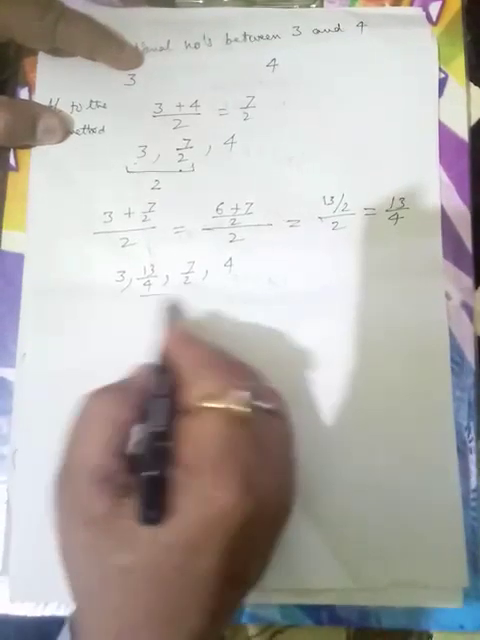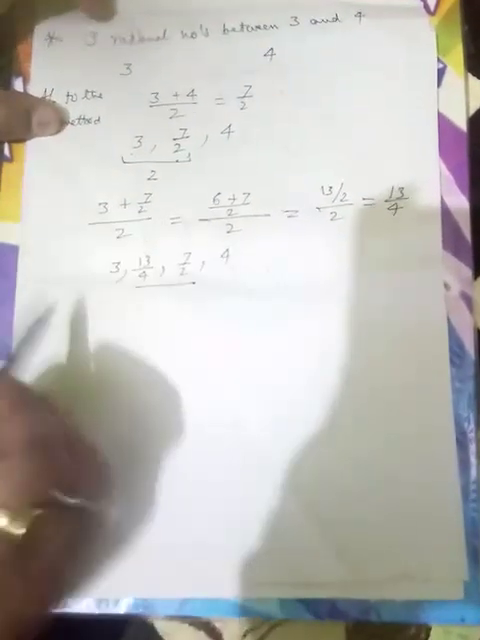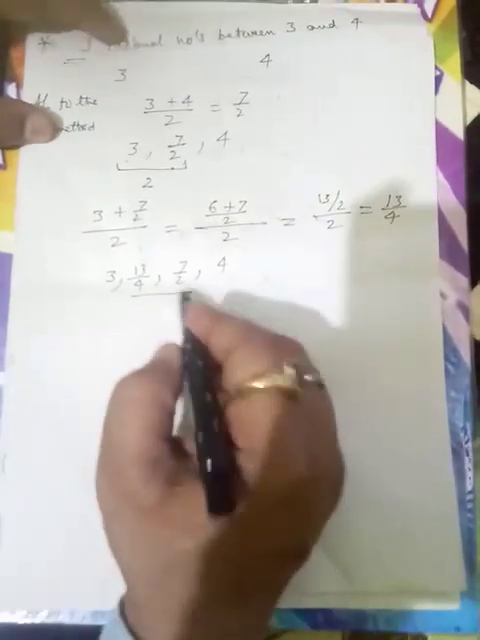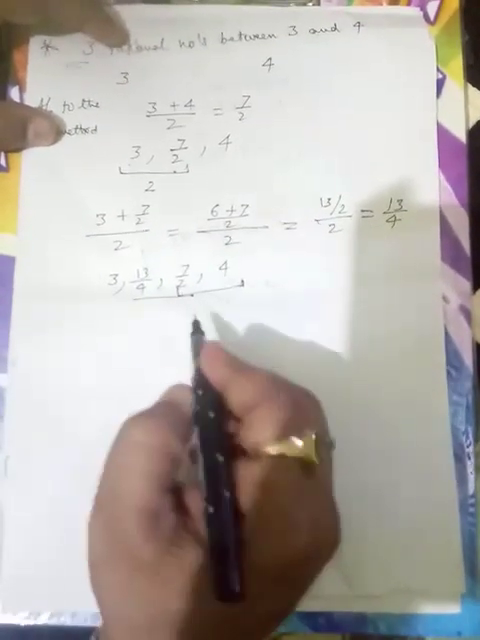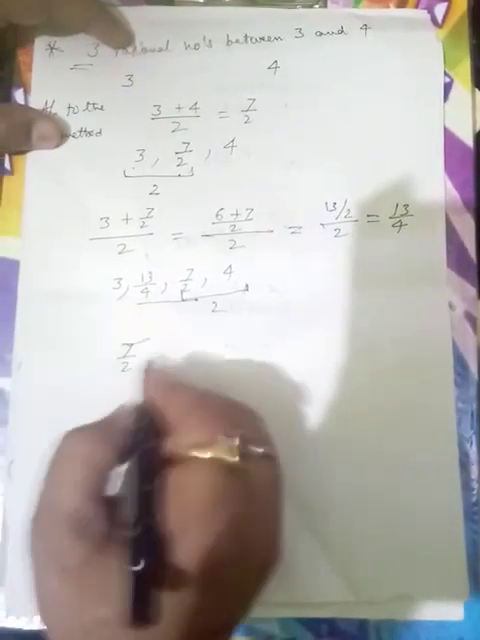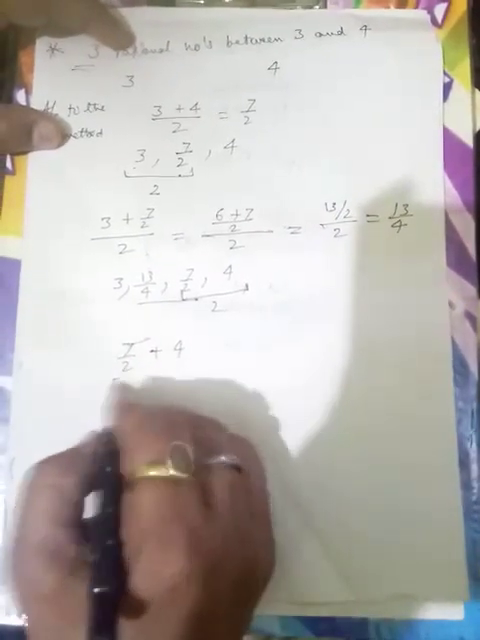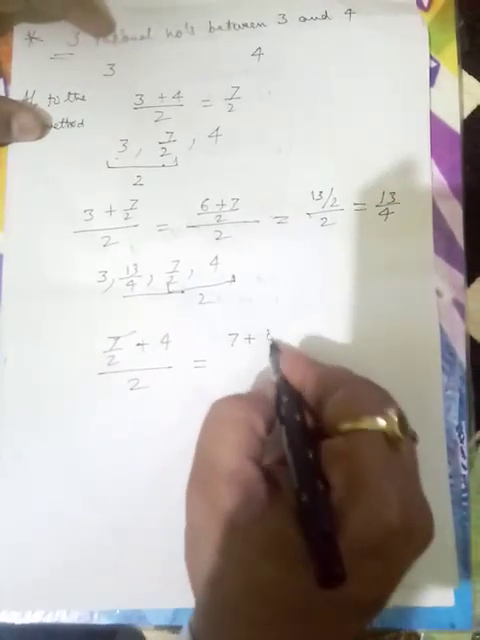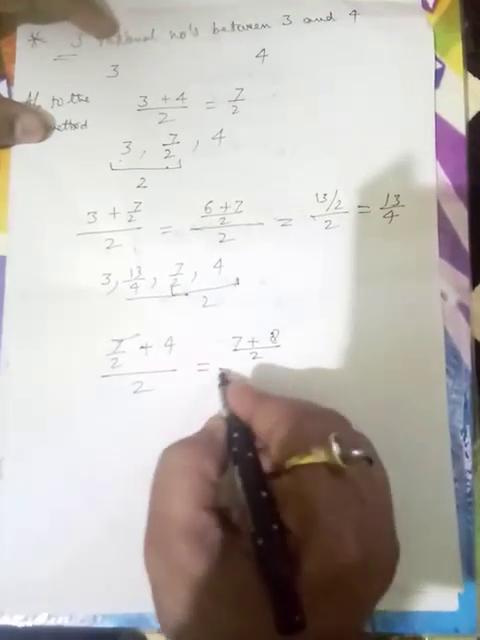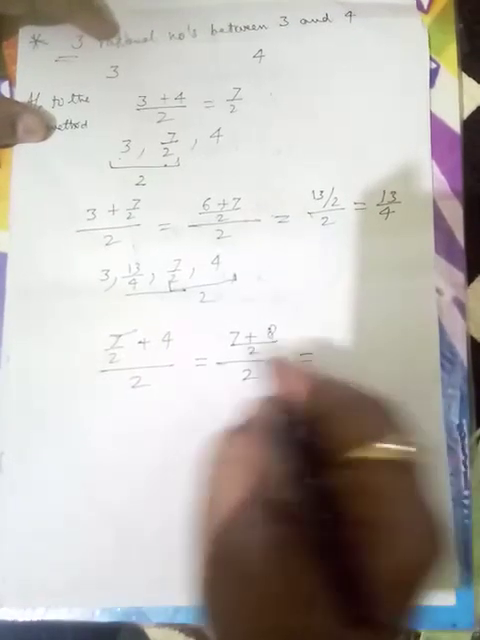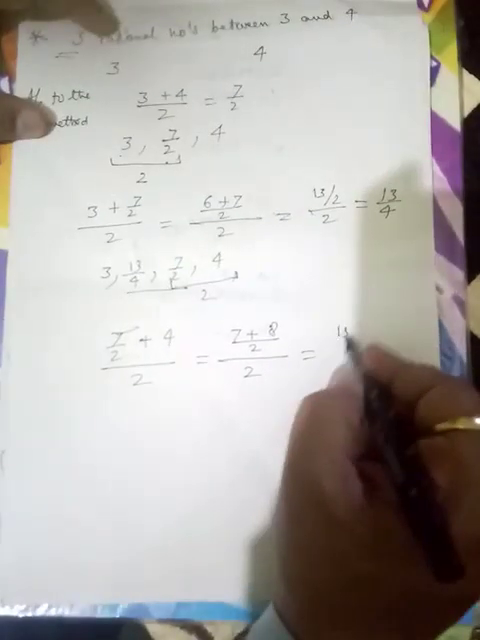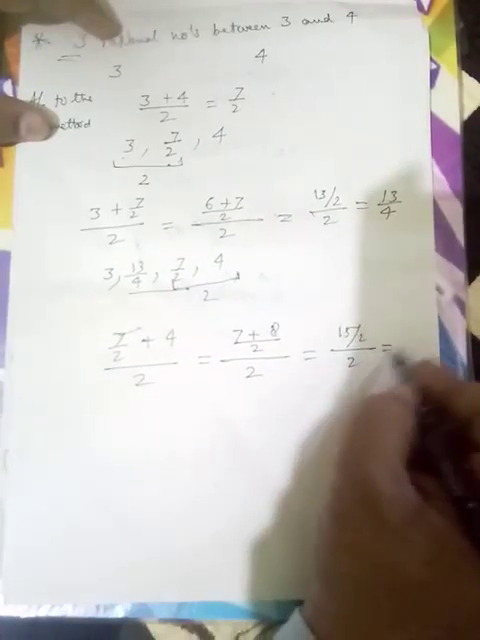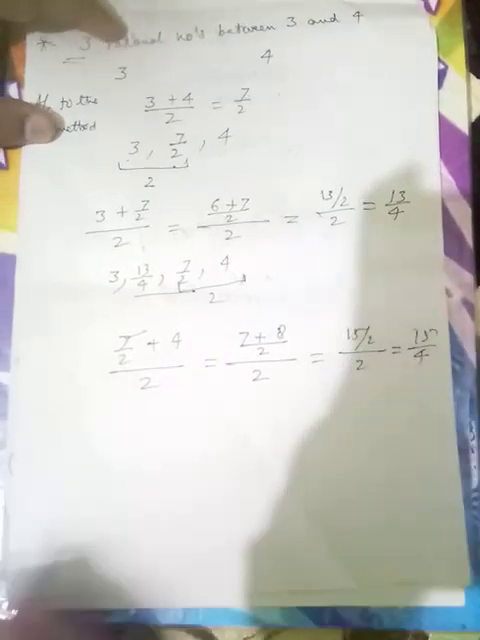Now we get these two rational numbers. How many do we have to find out? We have to find three rational numbers. It means one more we have to find out. So if we take these two rational numbers, 7 by 2 and 4, and divide by 2, what will we get? 7 upon 2 plus 4 whole divided by 2. So 7 plus, what will it be? 8, whole divided by 2 and whole divided by 2. So 7 plus 8 will be 15 by 2 and by 2. It will be 15 by 4.